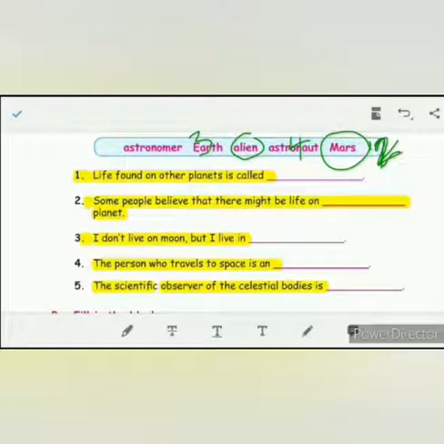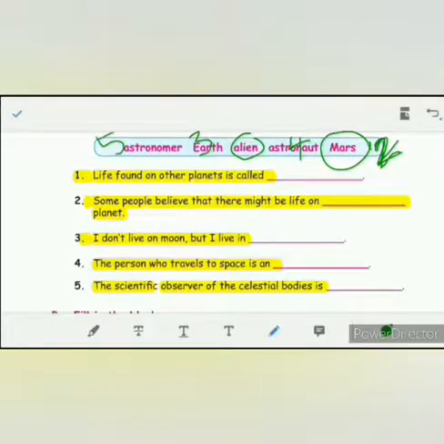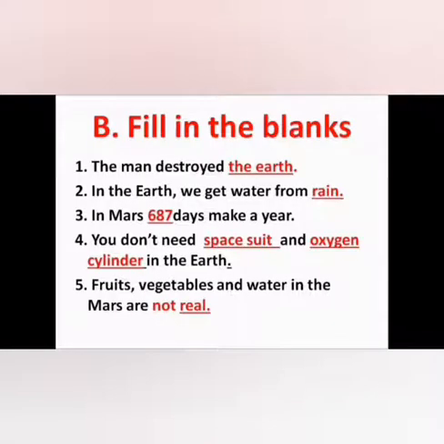Come, let's recall it. First one is choose. Life found on other planet is called alien. Some people believe that there might be life on Mars planet. I don't live on moon, but I live in Earth. The person who travels to space is an astronaut. The scientific observer of the celestial bodies is astronomer. These are the 5 choose we learned in last class.